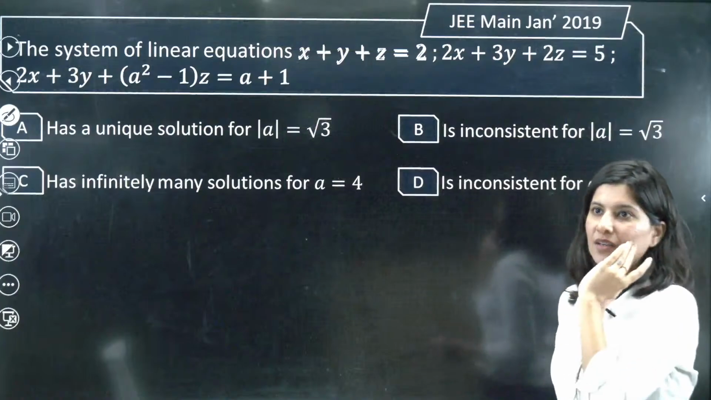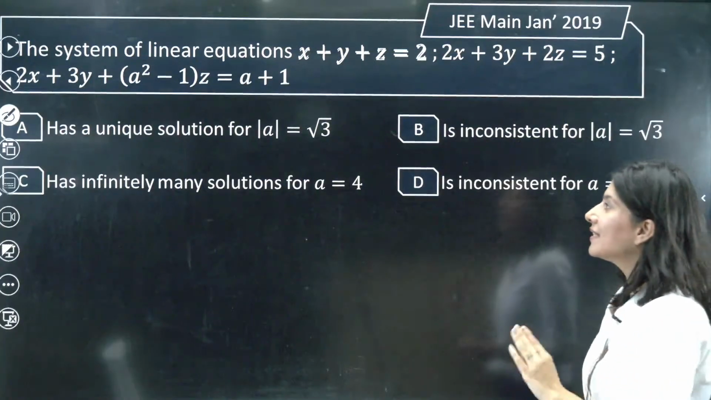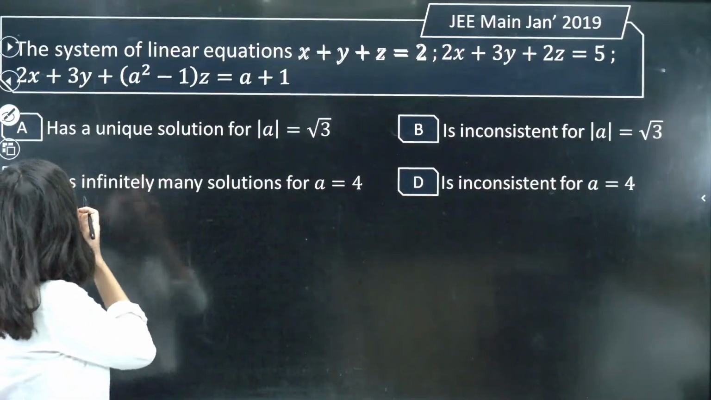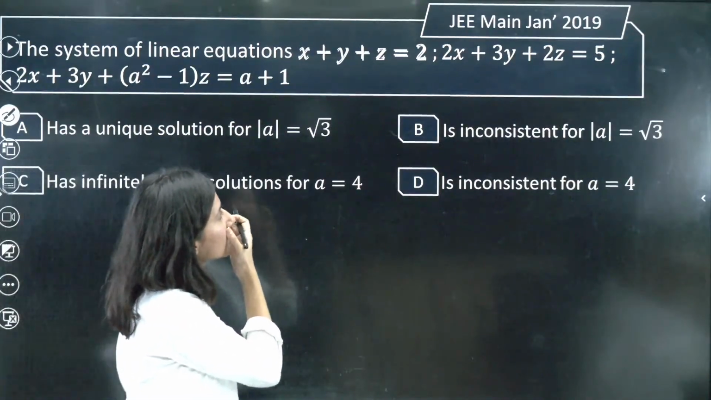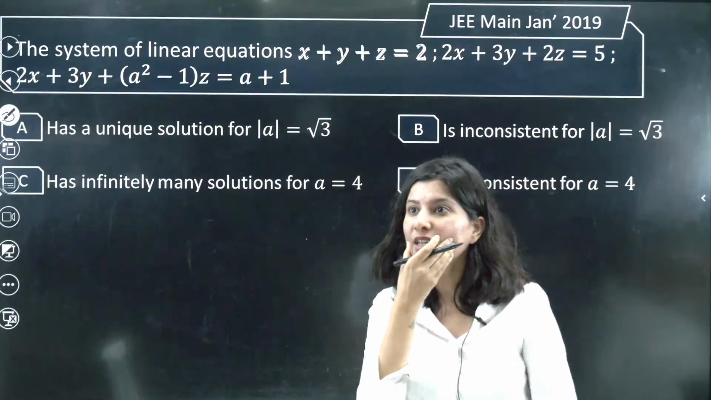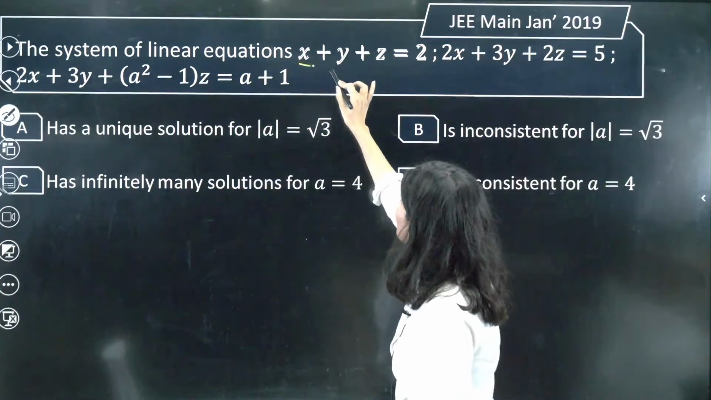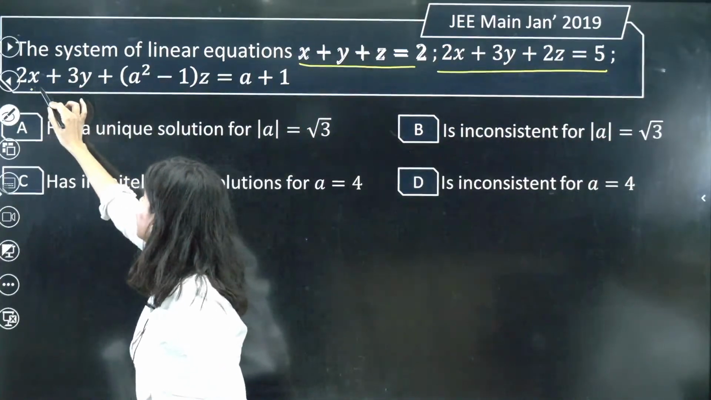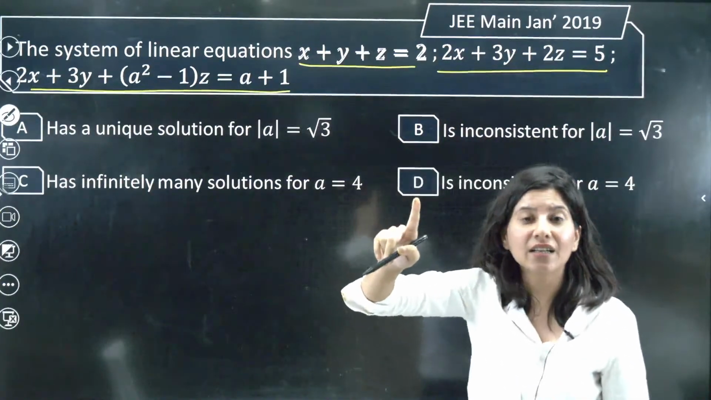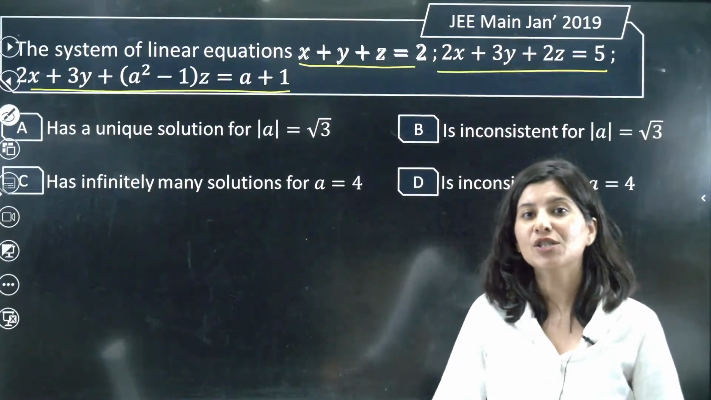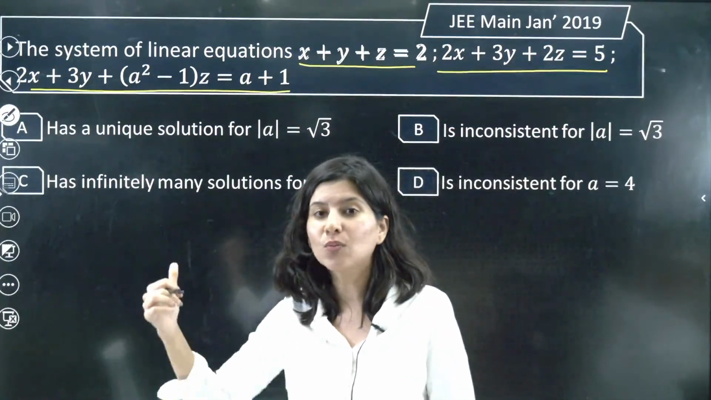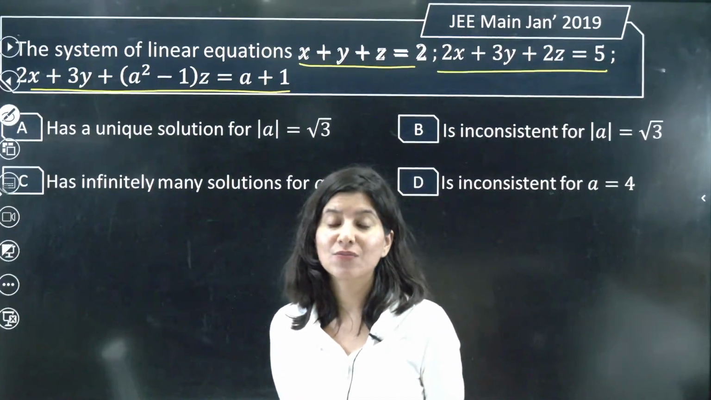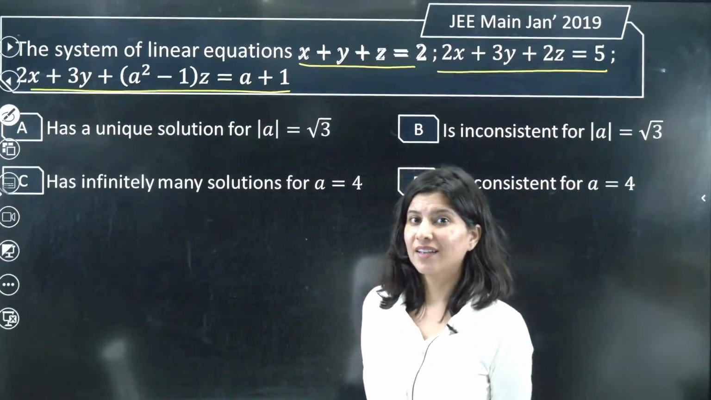Now the very first question you can see on your screen is a JEE Main question, which says system of linear equations. Three equations are given to you: equation number 1, equation number 2 and equation number 3. So the very first thing, the moment you see any equation, tell me in the chat box, what kind of equation is this?